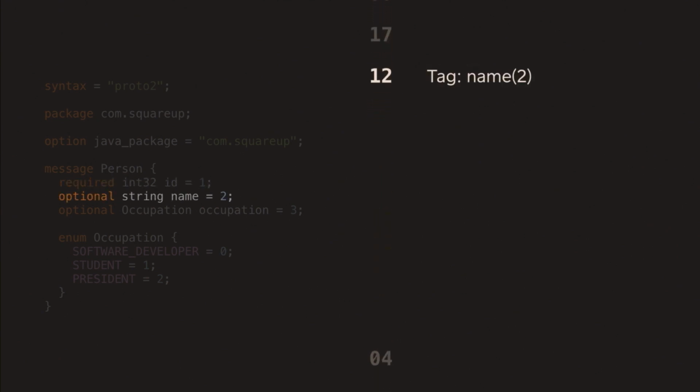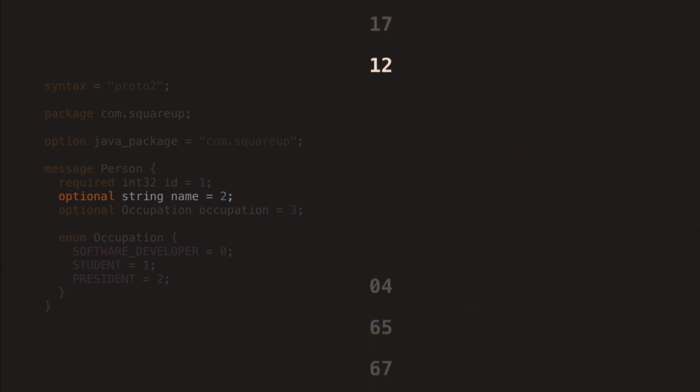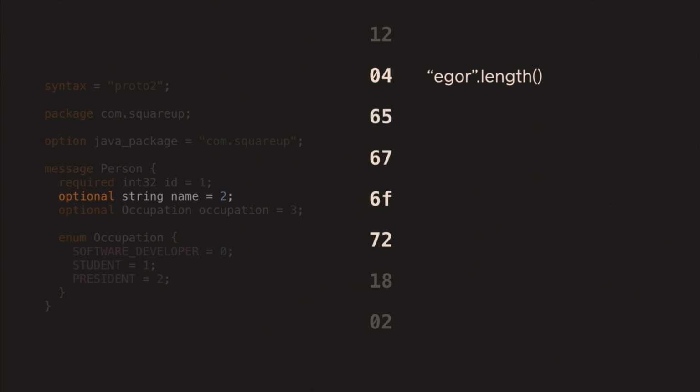Let's go forward, and the next byte here represents the second field. Again, the tag value here is 2. The encoding here is a bit different. It's called length delimited, which is usually used with strings. Again, we do some bit magic to calculate the value. With length delimited, the next byte will represent the length of the string that we're trying to encode. And not surprisingly, the next 4 bytes will contain the ASCII values for each character in the string.